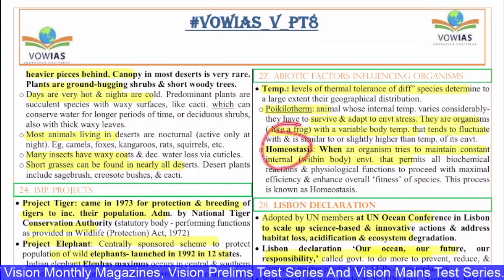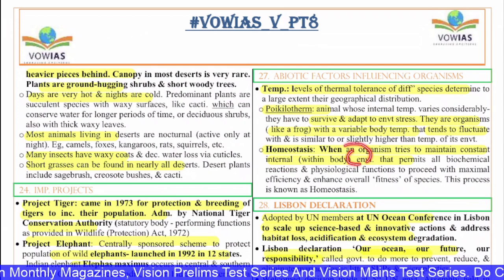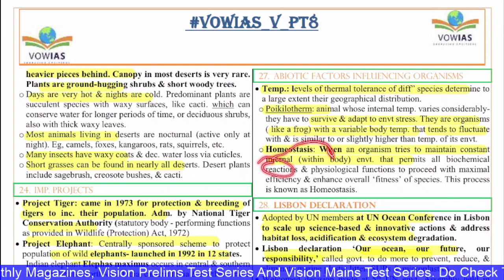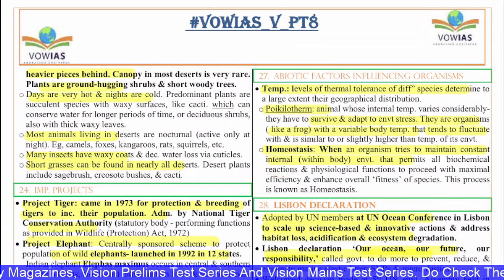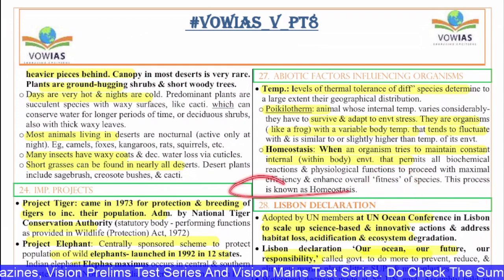Next, homeostasis: when an organism tries to maintain a constant internal environment that permits all biochemical reactions and physiological functions to proceed with maximum efficiency and enhance the overall fitness of the species. This process is called homeostasis.